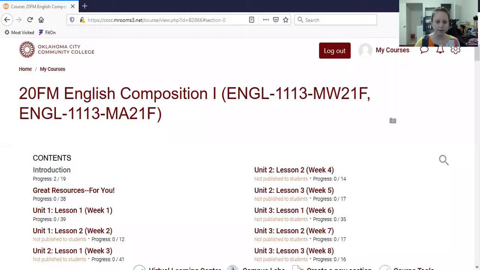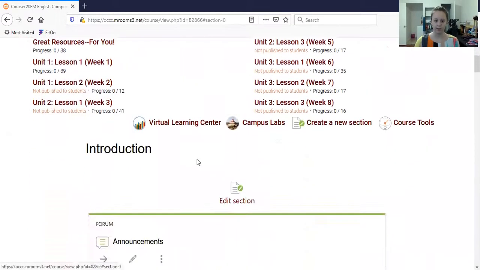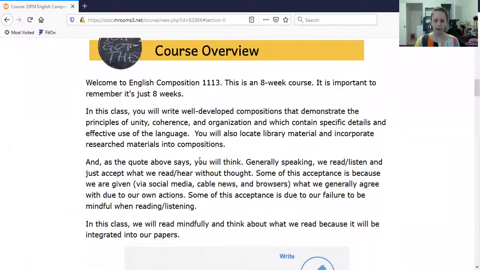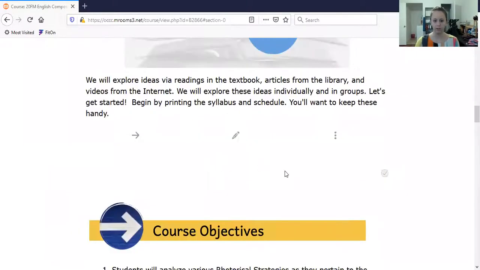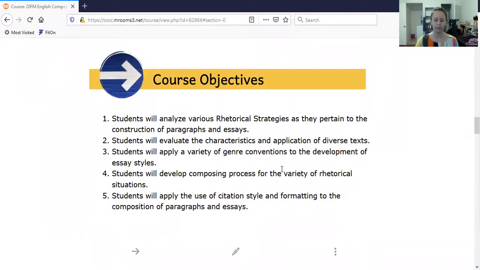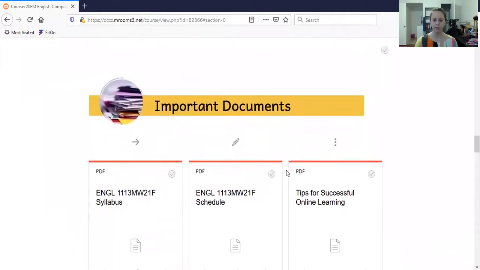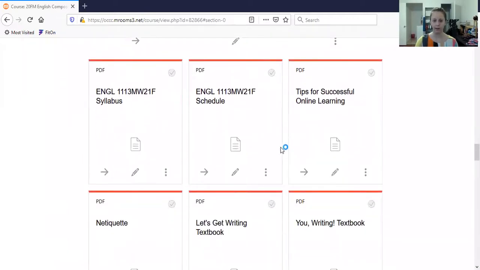Okay, so here you can see when you click on our course name, it pops up on an introduction page. And this is where you can read about Comp One, right? There's a course overview that you should check out and some course objectives. These are what we'll be accomplishing in the next 8 weeks. But most importantly, I want you to scroll down and find the syllabus and the schedule.